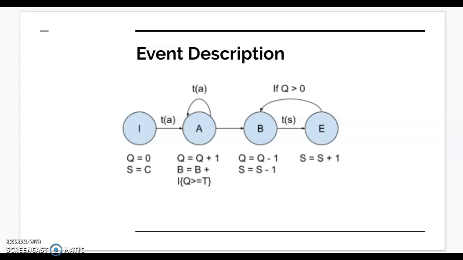And lastly, the customer balk event. During this event, the number of customers in the queue is decreased by 1. Also, the number of customers balked is increased by 1. This event occurs when the queue size is higher than the customer's balk tolerance.